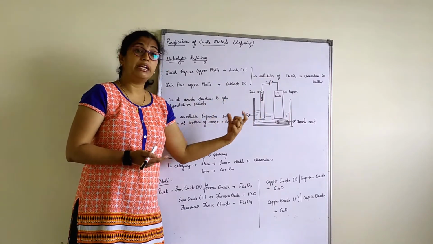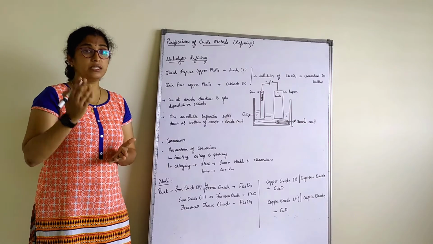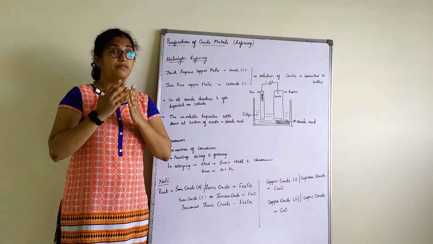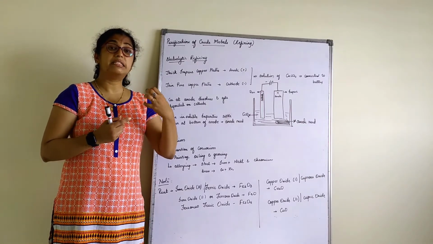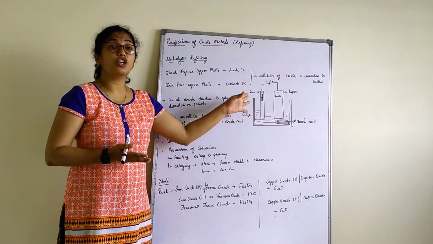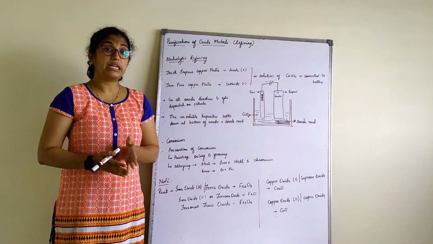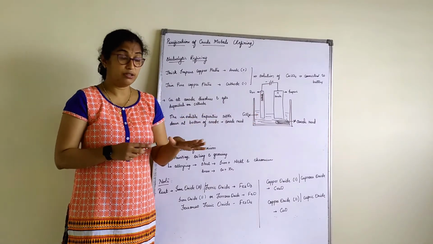Now these two electrodes are dipped into an electrolytic solution. Usually, for the metal you have to extract, the same metal's electrolytic solution is used, that is we use a salt of copper, that is copper sulfate. Copper sulfate is used as the electrolytic solution, right?